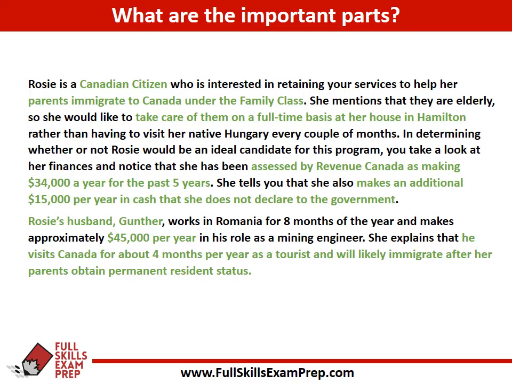She wants to take care of them at her house in Hamilton. We have her finances from Revenue Canada and some extra money that she makes that she does not declare to the government. They talk about her husband as well and his financial situation, as well as what he does in terms of working in Hungary and then visiting Canada.